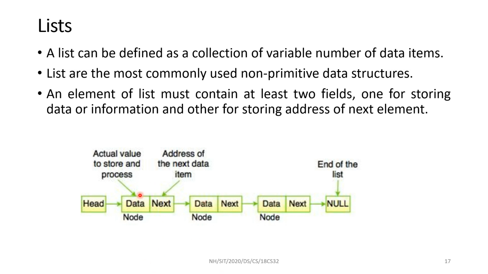Here each node should contain at least two fields. One is the information field, the data field, and the other is the link field, which holds the address of the next node. When we don't have an element afterwards, I have to put the address as null. Null indicates nothing, the list has ended. The node where the list begins is called the header node, and the list ends with null.